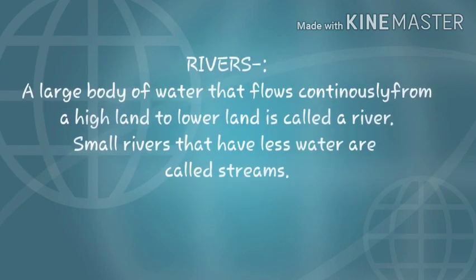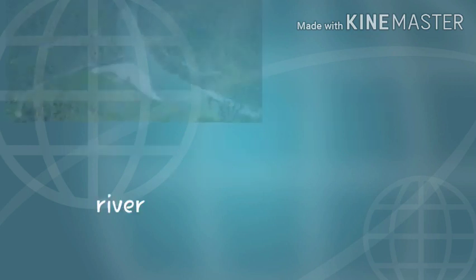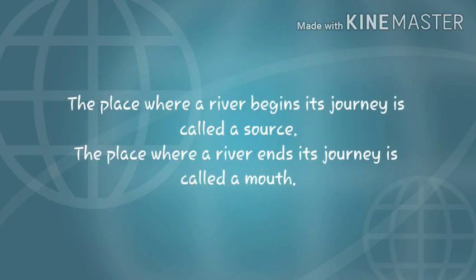Next, rivers. A large body of water that flows continuously from a high land to a low land is called a river. Small rivers that have less water are called streams. Rivers and streams contain a large part of water found on the land. The place where a river begins its journey is called its source. Rivers usually flow into a sea or an ocean. The place where a river ends its journey is called its mouth.